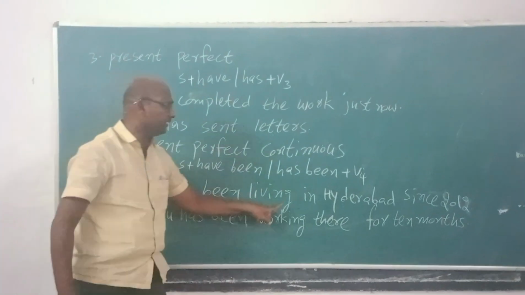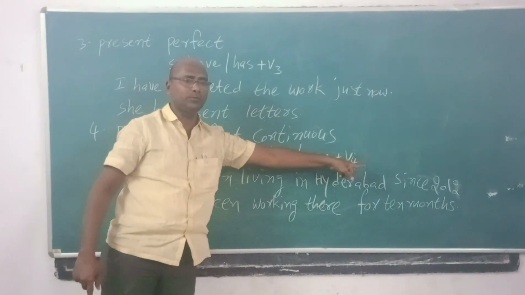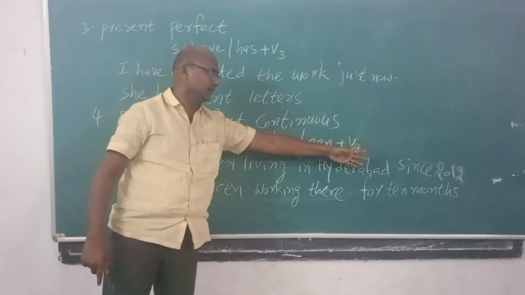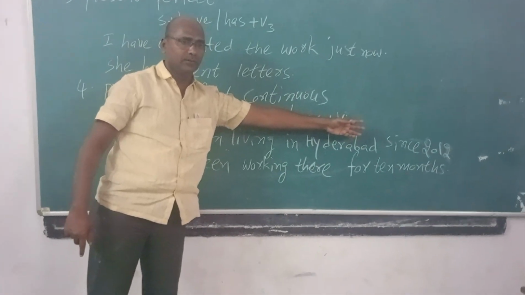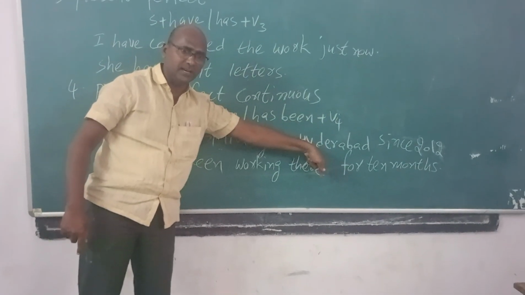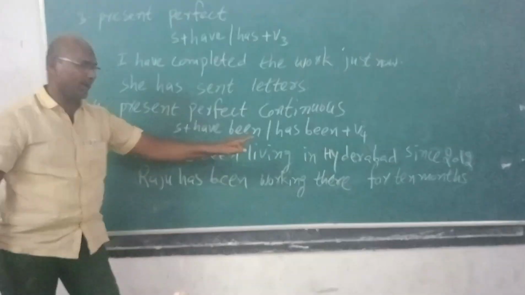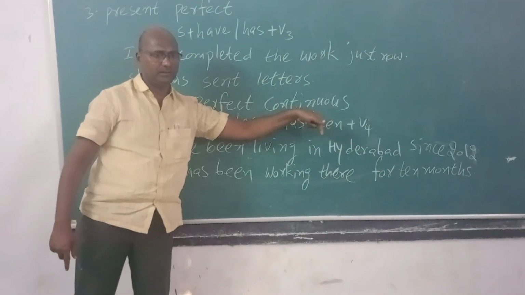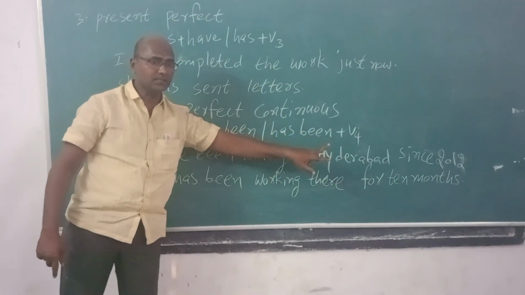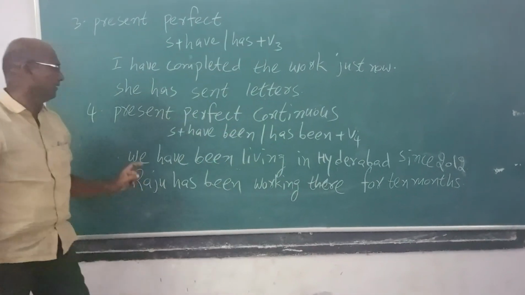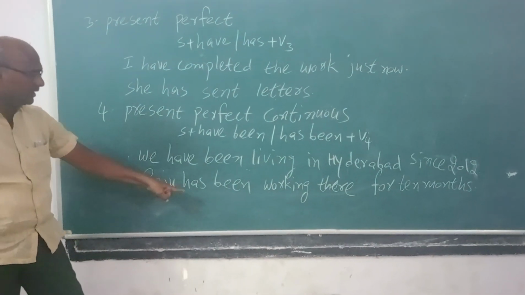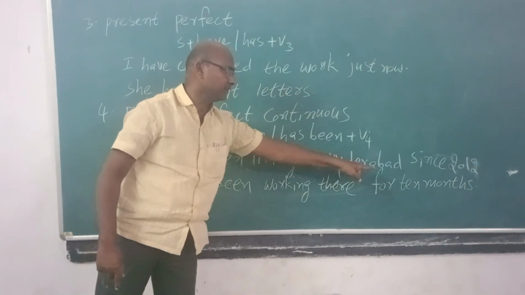We have been living in Hyderabad since 2012. They started in 2012 and still it is continuing. The action started in the past and it's continuing now. Those sentences come into this present perfect continuous. Raju has been working there for 10 months.